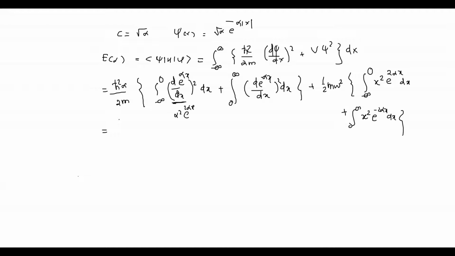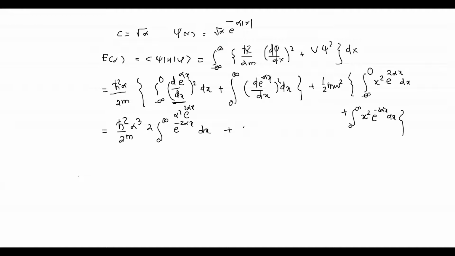Here also I will get e raised to minus 2 alpha x, because this derivative and its square, and dx will be the same. So I can write down, instead of this 2 term, 2 into the integral 0 to infinity e raised to minus 2 alpha x dx, and don't forget this alpha square and this alpha will become alpha cube. And here also the same thing, I can replace x with minus x, so x square will remain the same. This term will become e raised to minus 2 alpha x, and the limit will change from 0 to infinity if I use the minus of this dx.